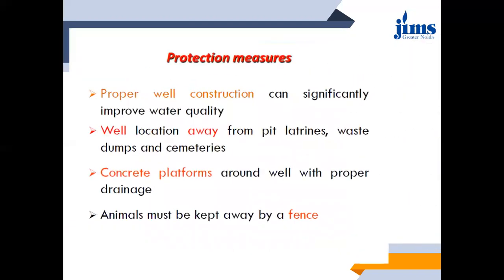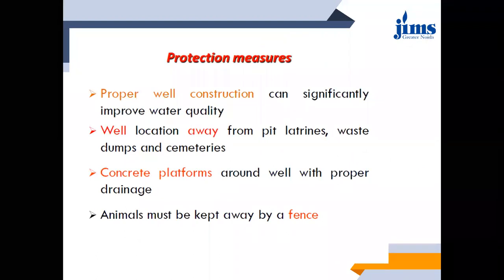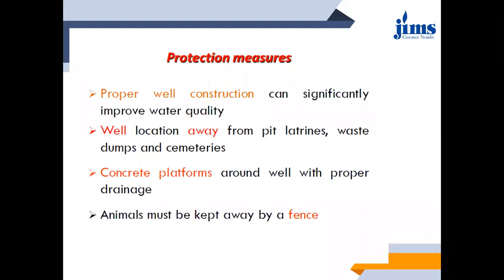Then what could be the protection measures? All these causes can be protected against, very easily. Just a few remedial measures should be carried out, like proper well construction. The nearby vicinity area of the wells or hand pumps should be developed.